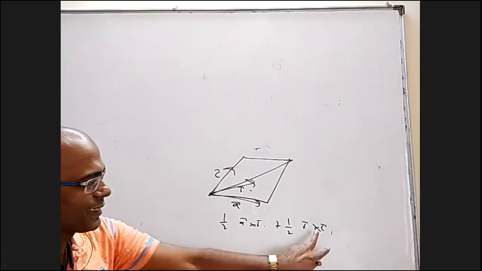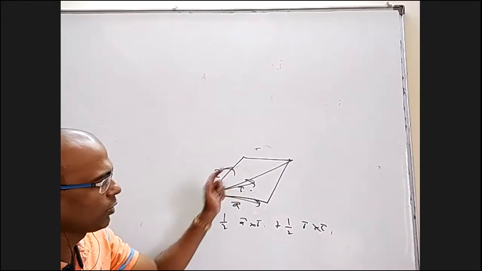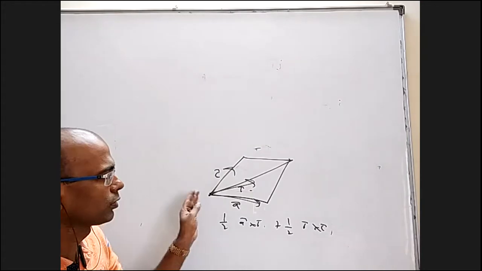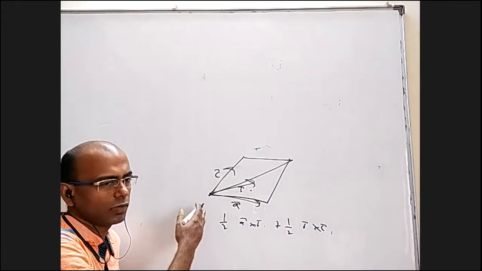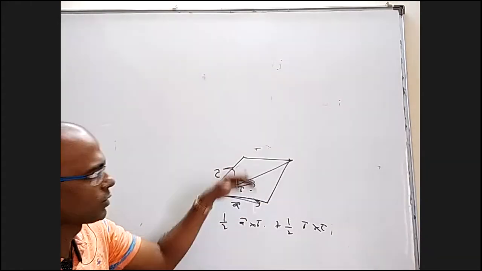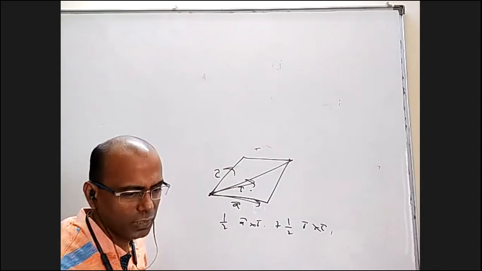If I take C cross B also, it may be area, but one may be into the board, one may be outside the board. When I add, I may be actually subtracting it. So I should make sure I go in one order, either clockwise or anti-clockwise. So if I go A cross B, I should go B cross C, not C cross B, even though C cross B is also area. So when I'm adding vector areas, I have to be a little careful.